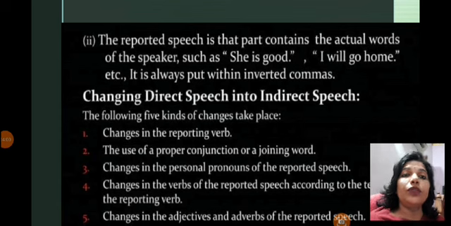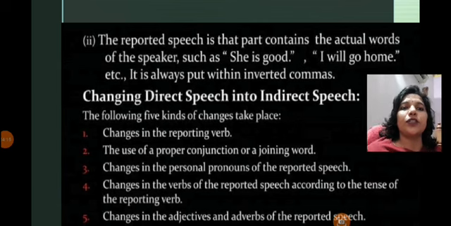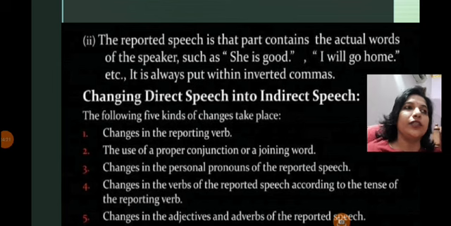Now, how are we going to change direct speech into indirect? What rules are we going to follow? Look at the following. Five kinds of changes take place when we change direct speech into indirect speech. The first change is in the reporting verb. As I said, the reporting verb is he said, they said, she said. So the first change is required in the reporting verb.